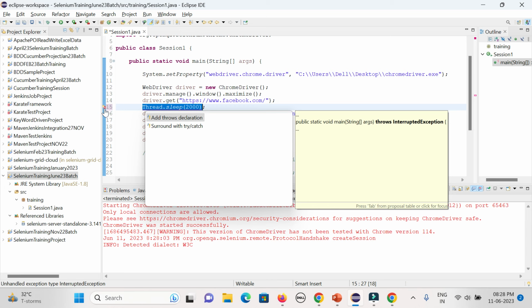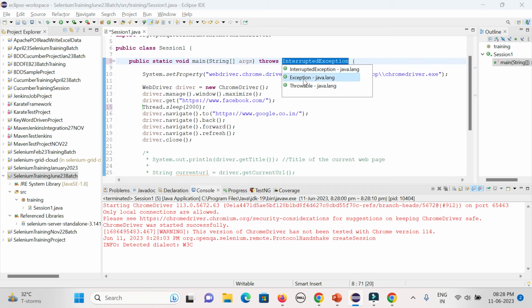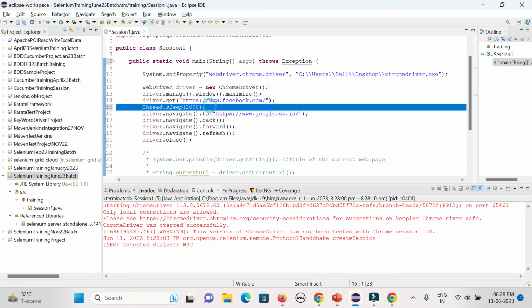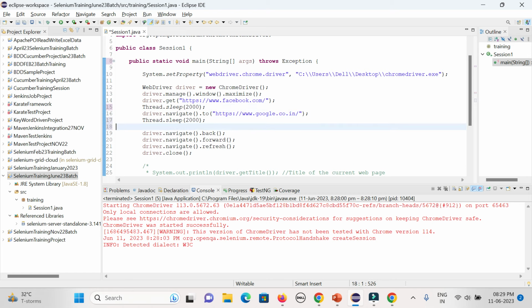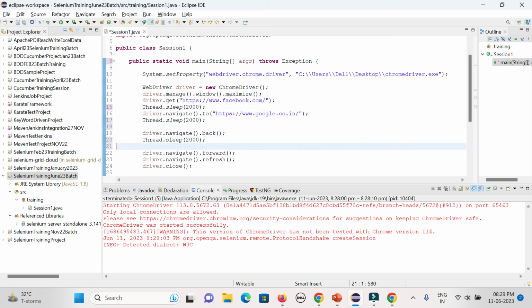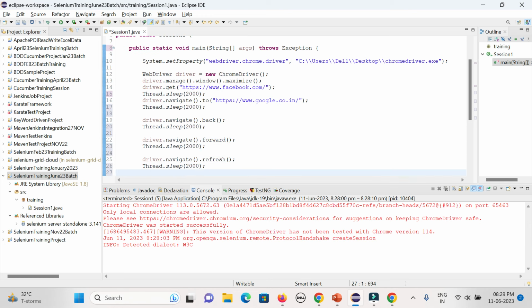So that is the reason in a real-time framework it is not recommended to use Thread. For learning purposes, as of now you can give Thread, but in real time, because it will wait for 2 seconds, for 10 steps it will wait 20 seconds, 30 seconds, you will be wasting time without anything. So you can surround with a try-catch block, or you can give a throws declaration here. So every step I can give a 2-second thread, so that you are able to visualize. It will wait for 2 seconds. After that, it will perform the action.